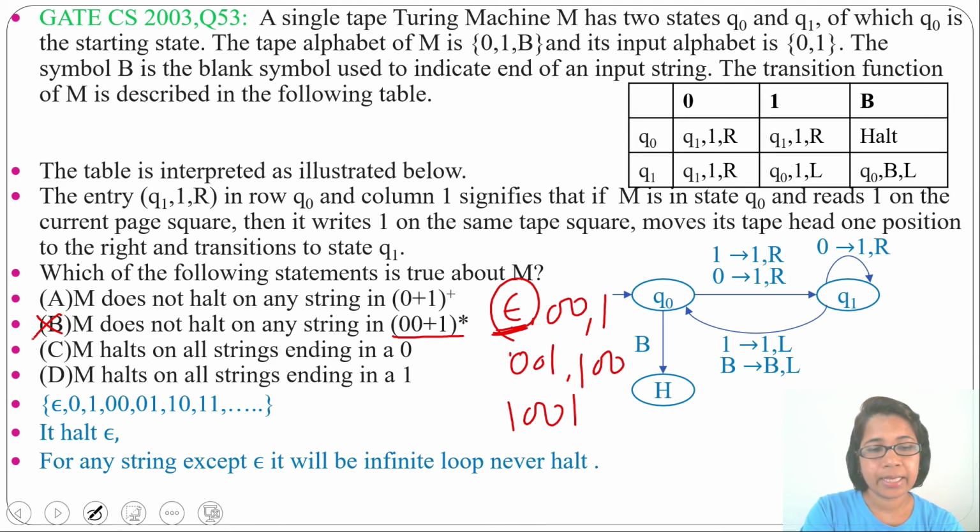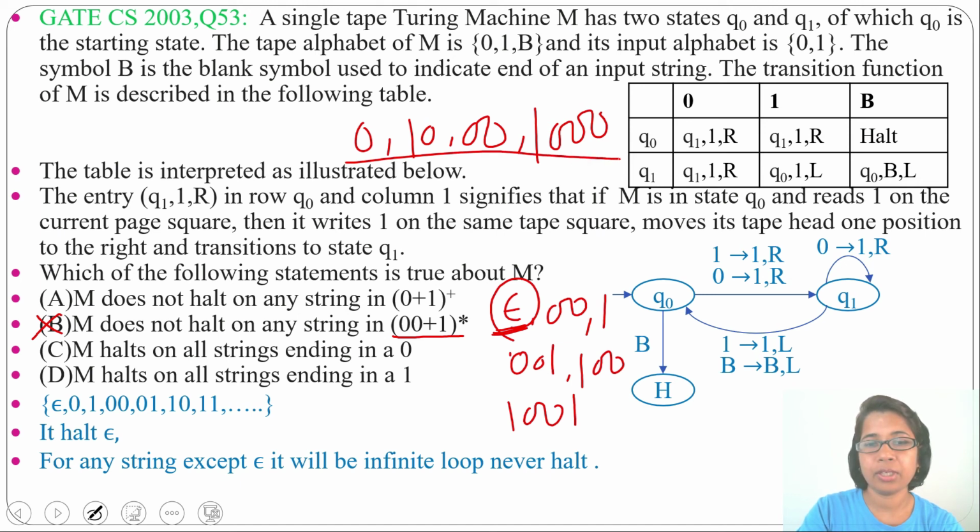Next option C, M halts on all strings ending with 0. All strings ending with 0 means single 0, 1 0, 0 0, then 1 0 0 0. But we found that for this type of string it doesn't halt, it halts only for epsilon. We already checked for 0 it is not halting, for 0 0 it is not halting, for 1 0 it is not halting. So this is also false.